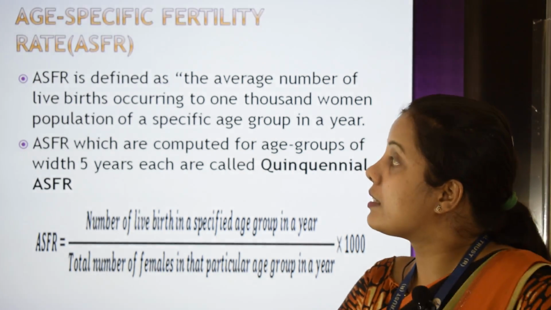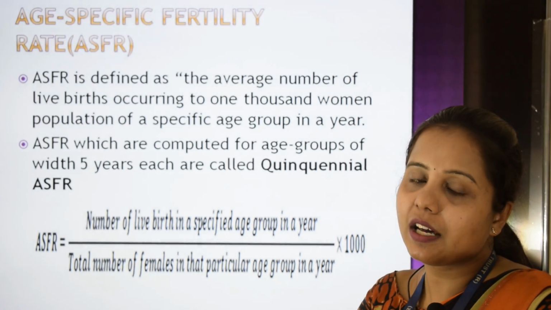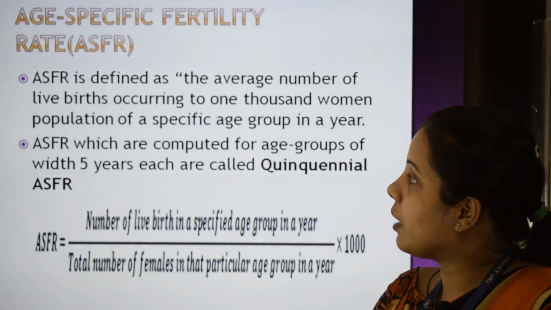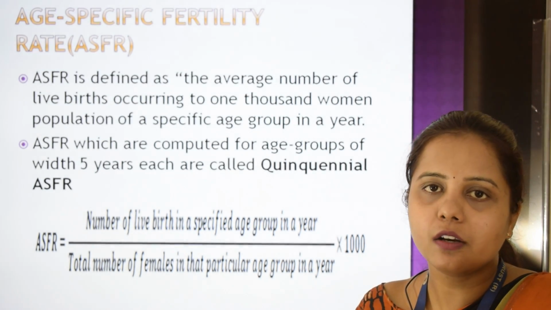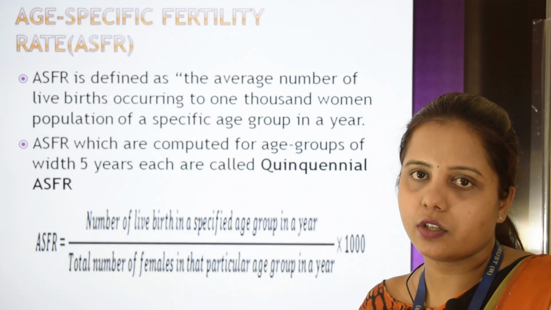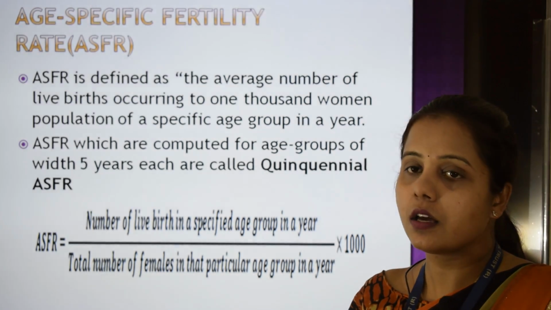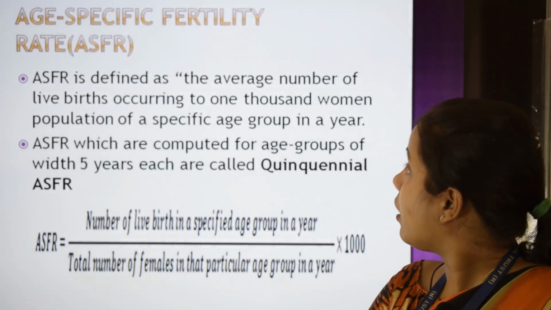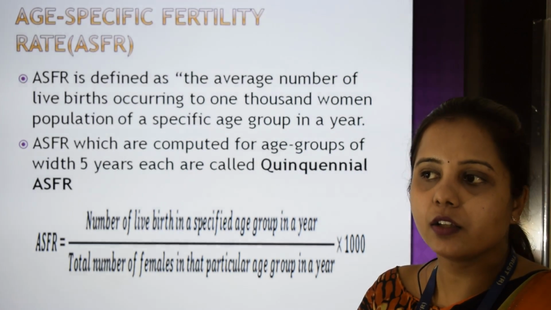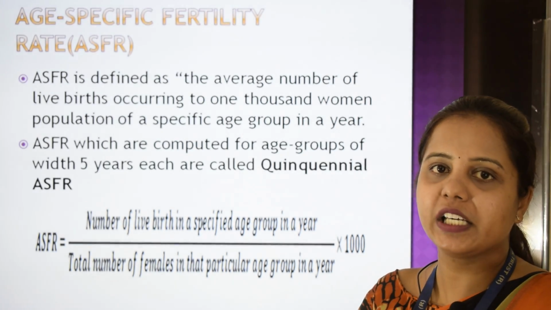So what is this ASFR? ASFR is the average number of live births occurring to 1000 women of specific age. So here specific age means, if we are taking the age of 25, then the average number of births occurring to women of the age 25.